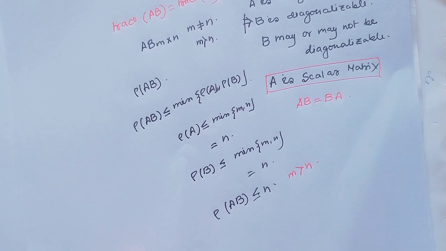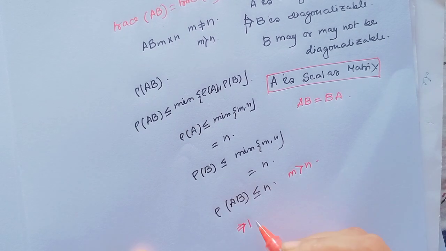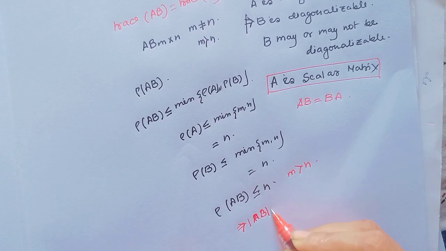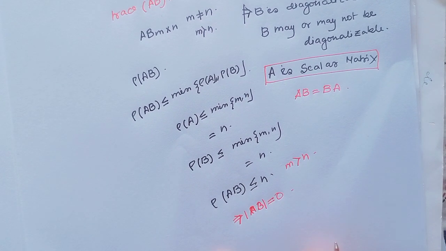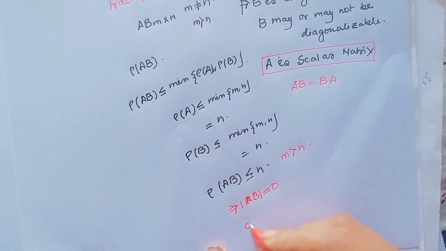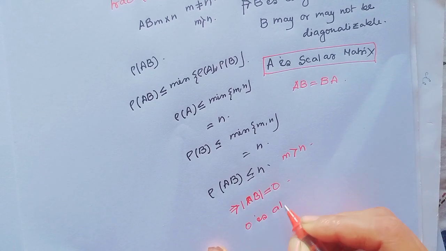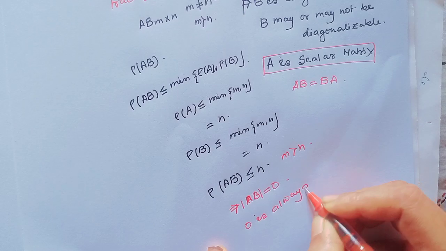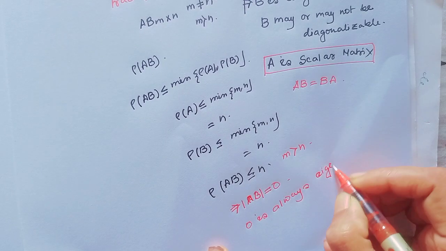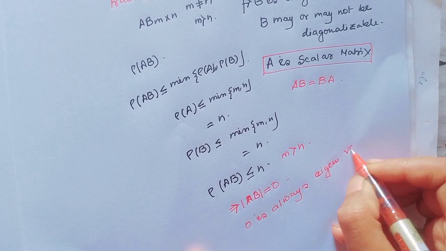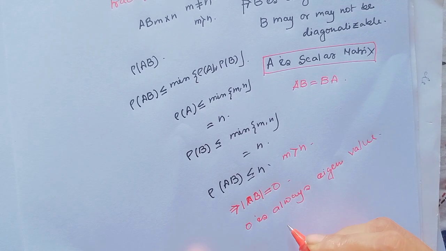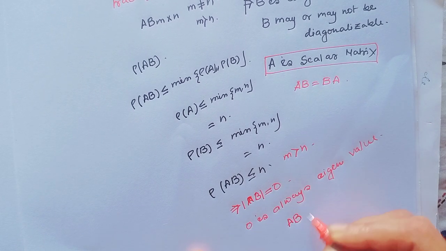That implies determinant of AB equal to 0. So 0 is always an eigenvalue of the matrix AB.